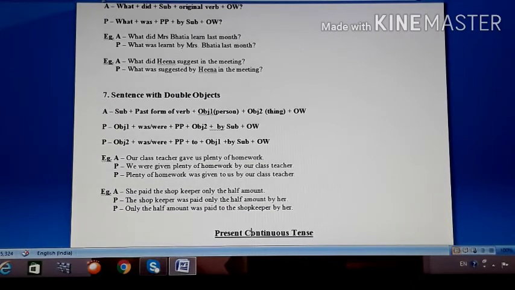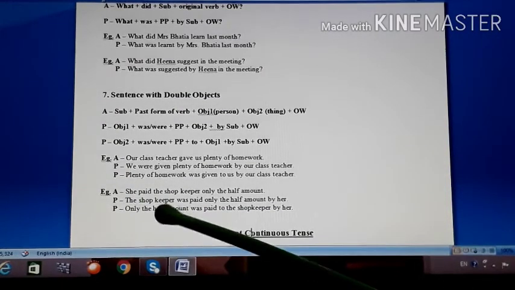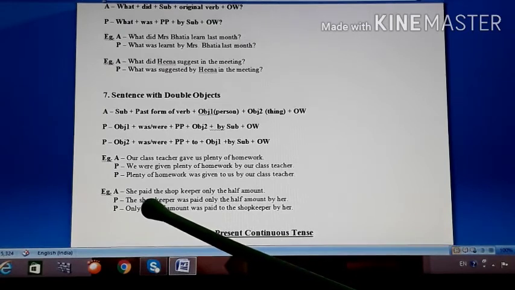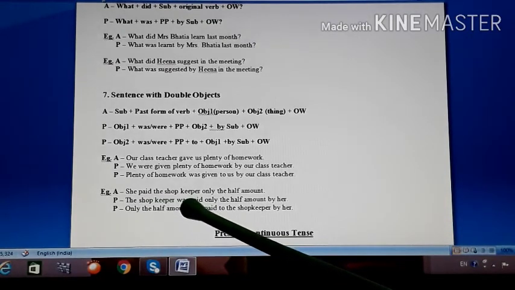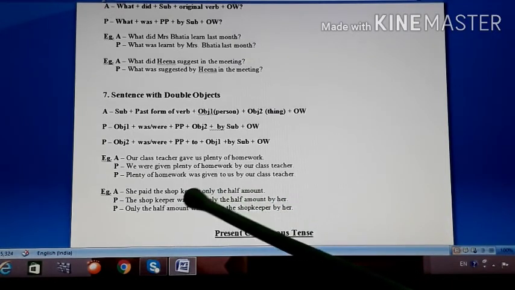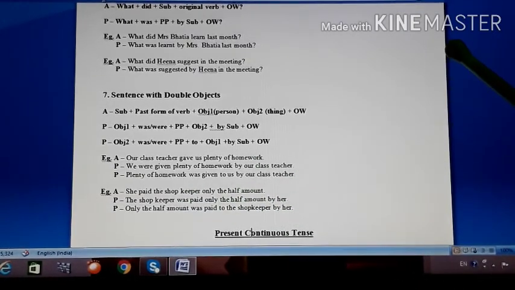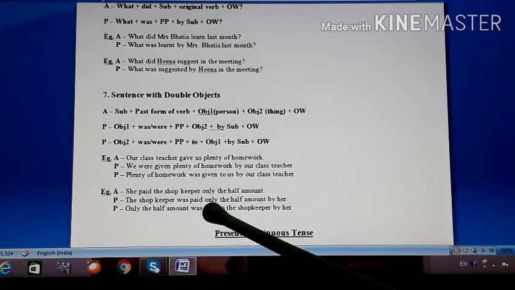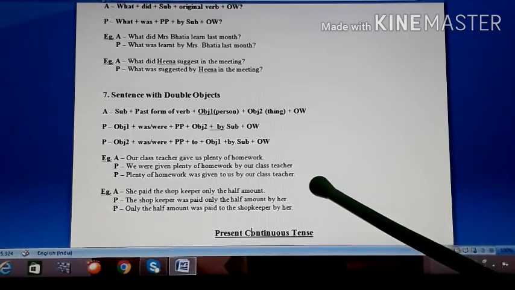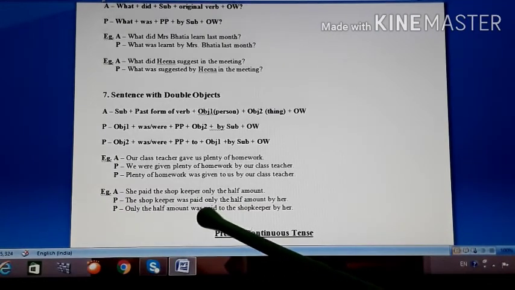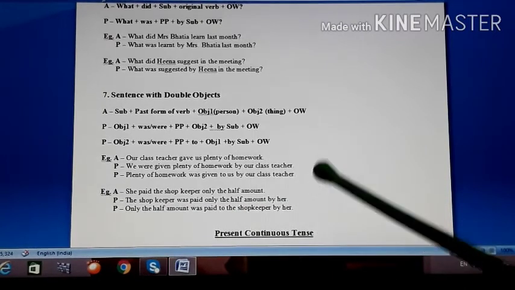In the second example, they talk about: She paid the shopkeeper only the half amount. Okay, so here whom did she pay? The shopkeeper. What did she pay? Only the half amount. So here you get two objects, other words are not given. So if we take the shopkeeper to the front: The shopkeeper was paid only the half amount by her. Okay, only the half amount was paid to the shopkeeper by her.